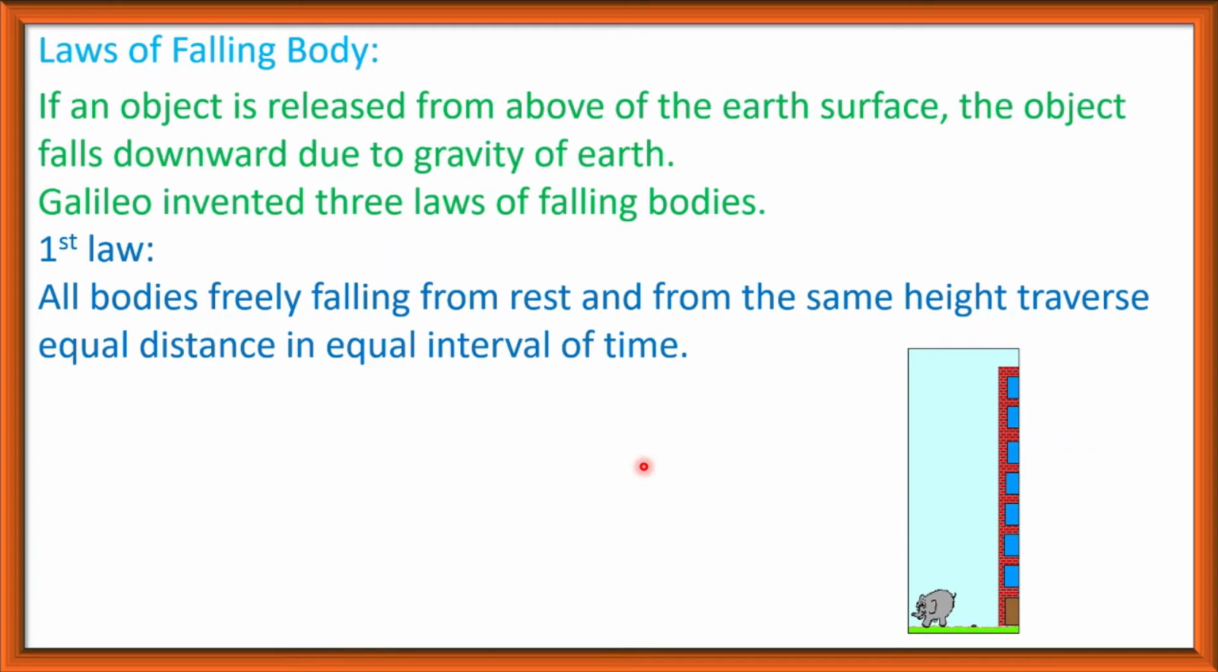That means the motion of a falling body does not depend on its mass. The heavier body and lighter body will traverse equal distance in equal interval of time. That is, the motion of falling bodies does not depend on mass, because acceleration due to gravity does not depend on the mass of the body. For all bodies, acceleration due to gravity will be the same.